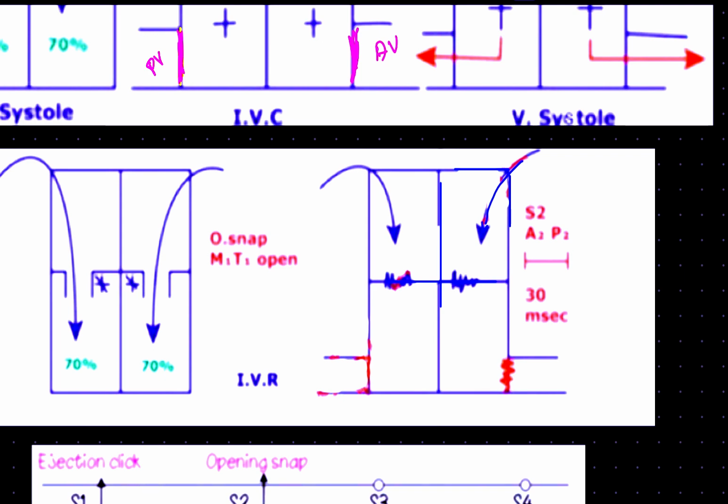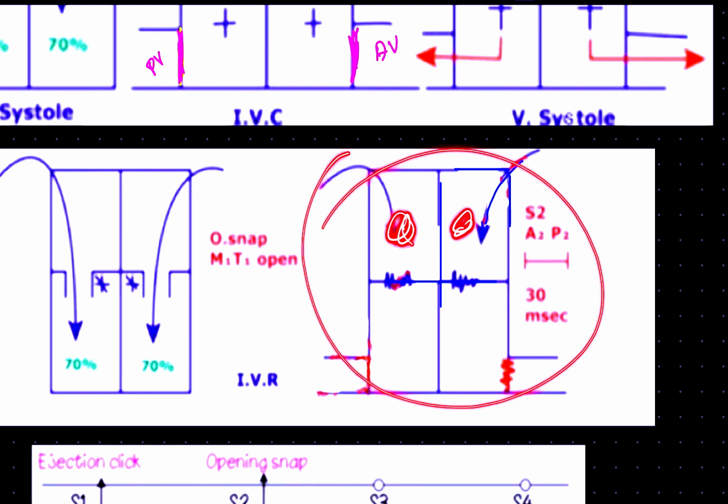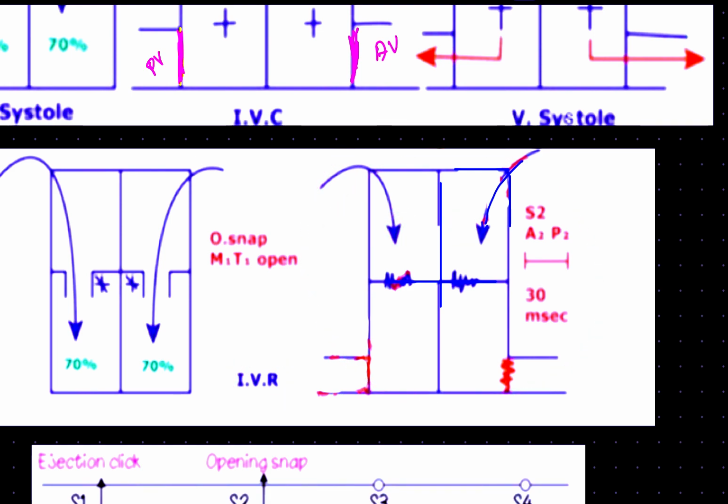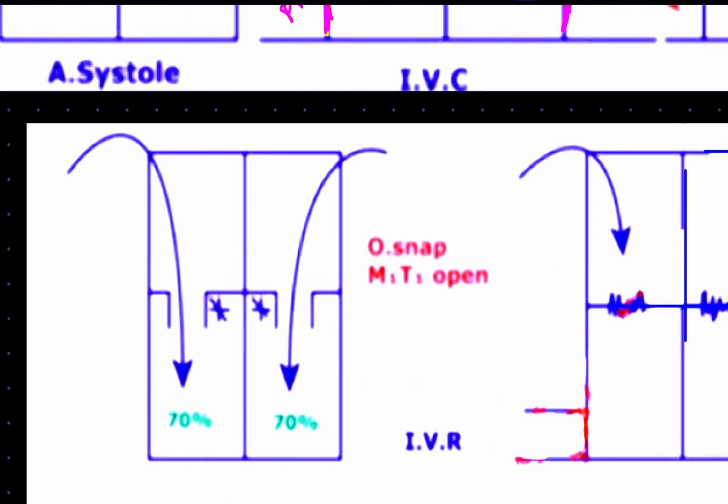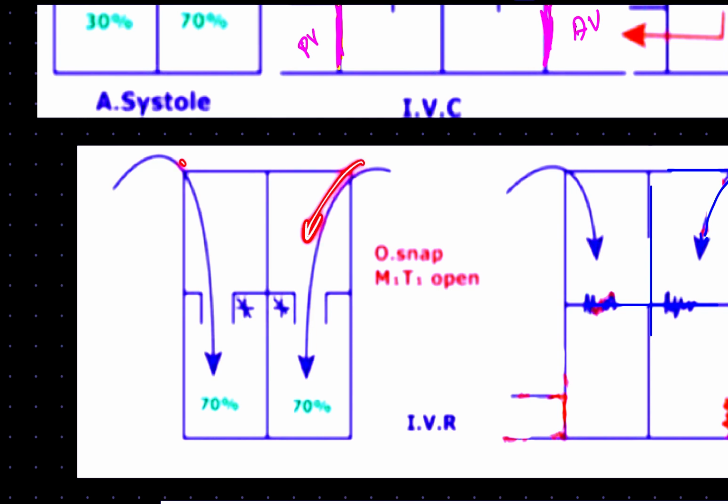Now, as we have said, there is closure of these two valves, but there is filling of blood within our atrium. There is a process going on to allow this atrium to fill with blood. Since the ventricle is in diastole, the relaxation phase, this phase is called isovolumetric relaxation.